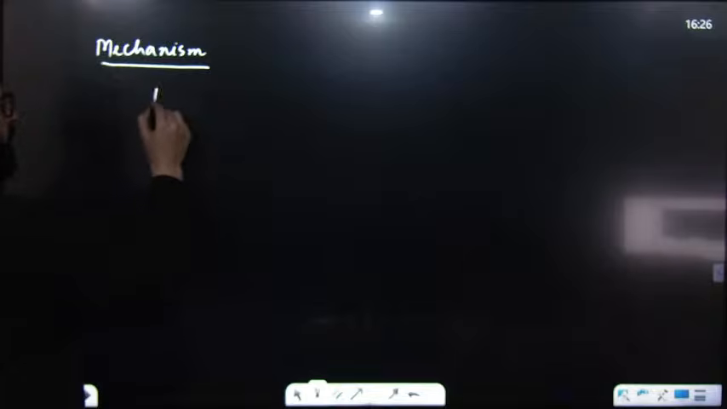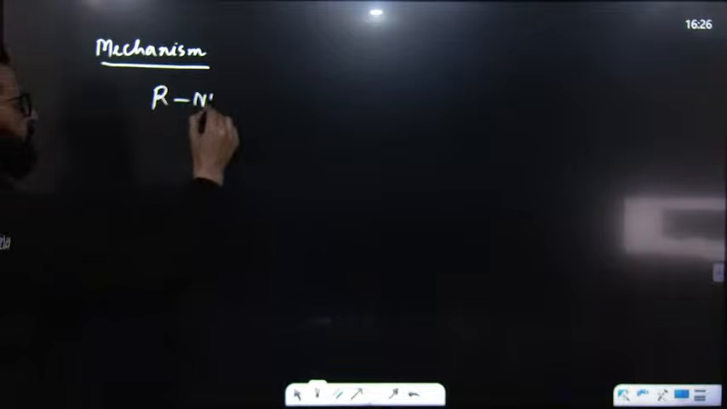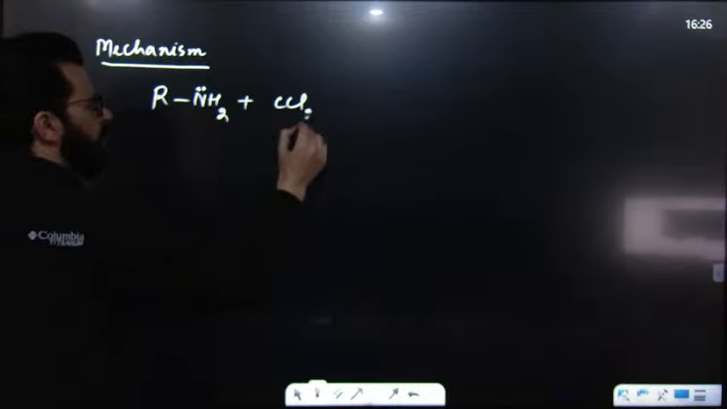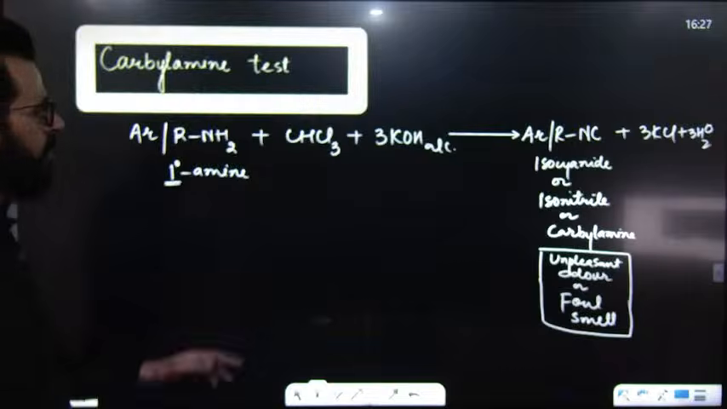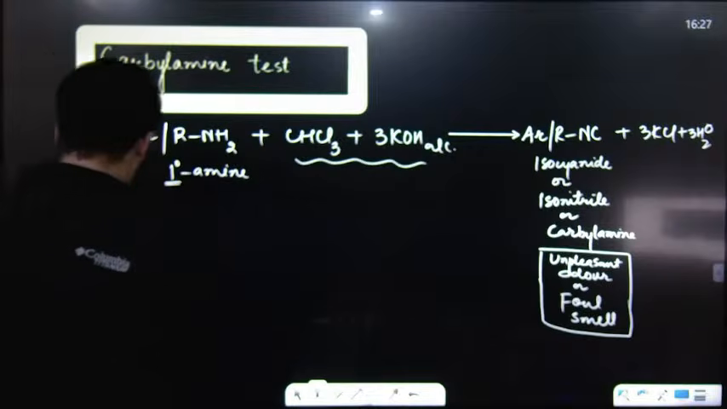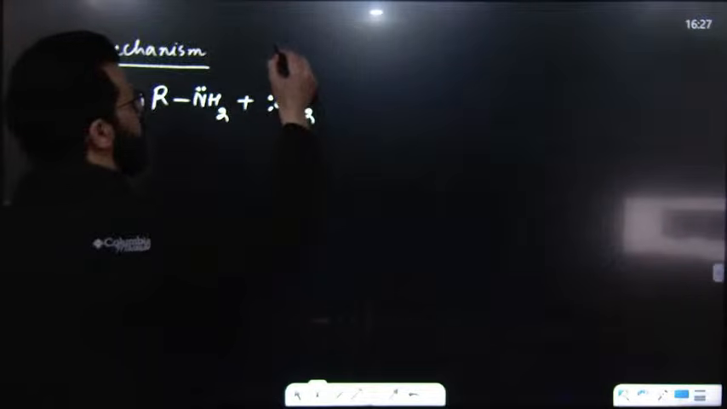Its mechanism is very, very simple. Let me show the mechanism of an aliphatic primary amine, but instead of R, you can use Ar afterwards. Now, this is a primary amine. It first reacts with dichlorocarbene. Sir, we don't have dichlorocarbene. Basically, these two will react together in this fashion.